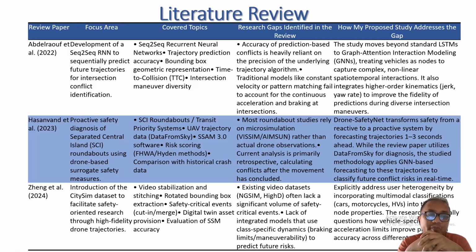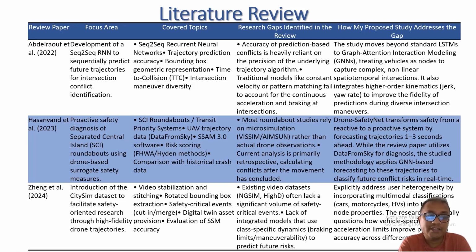The second review paper does proactive safety diagnosis of roundabouts using drones and measures surrogate safety measures. But in my proposed paper, I want to develop a reactive system where trajectories are forecasted 1 to 3 seconds ahead. In the third one, Zheng et al.